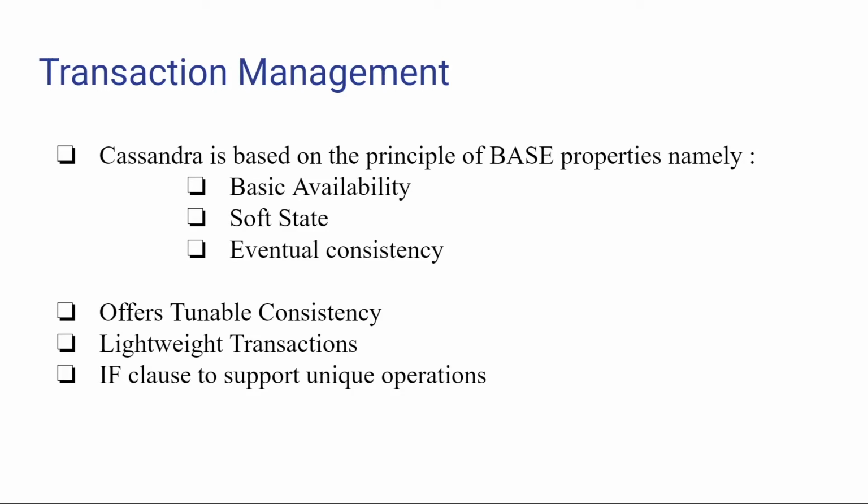Cassandra can be tuned to a consistency level. Tunable consistency is a unique feature of Cassandra that allows clients to specify a consistency level. The consistency level refers to the number of replicas that need to respond for a read or write operation to be considered complete. Cassandra supports lightweight transactions, and they usually introduce high latency, but they also ensure linearity in transactions.